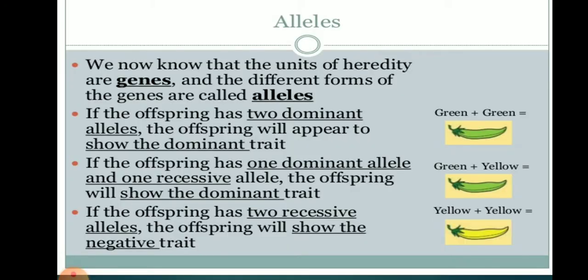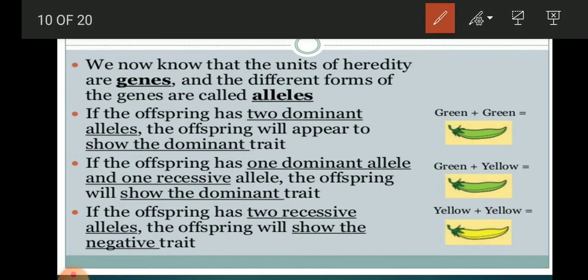That was the conclusion from some of the results. Now he got some other conclusions: that factors are present in pairs. So he gave the name genes to the units of heredity, and the different forms of genes are alleles.